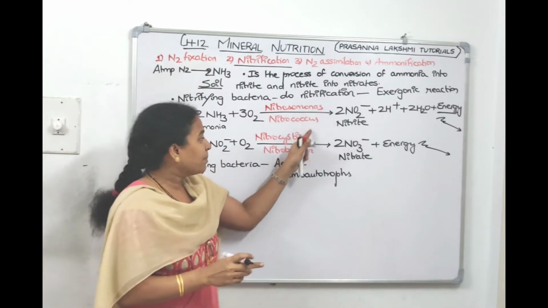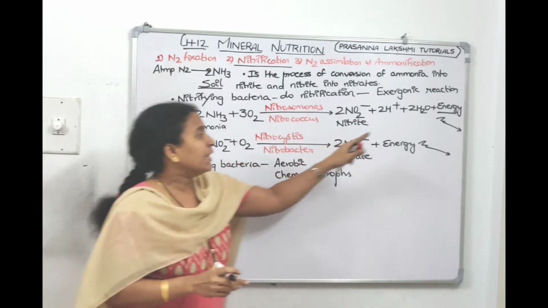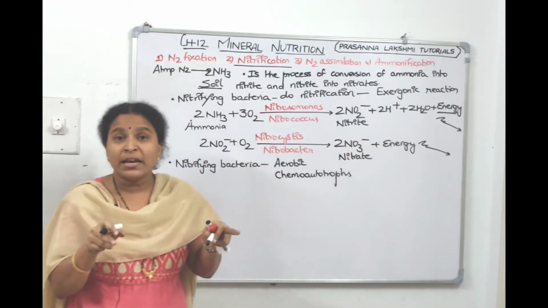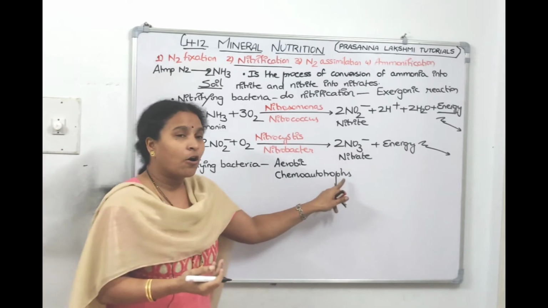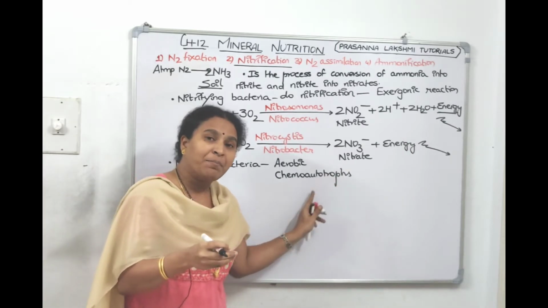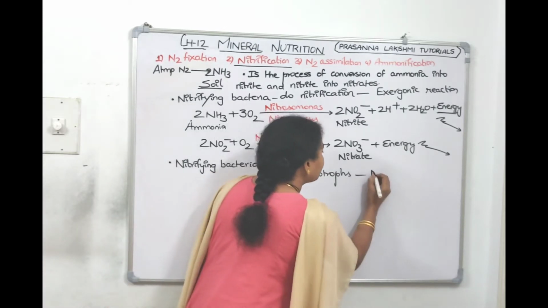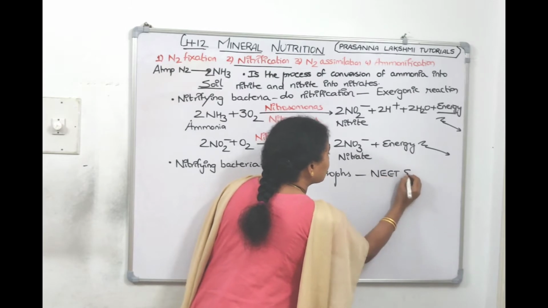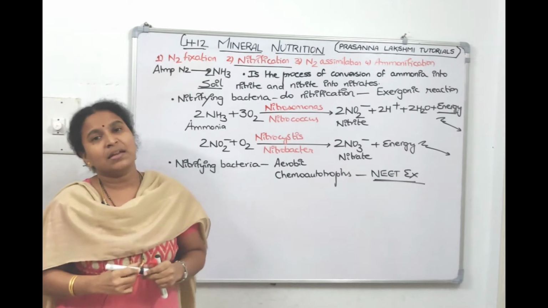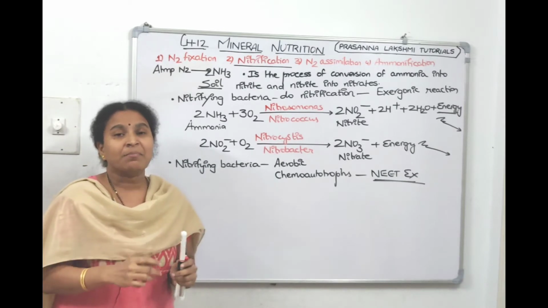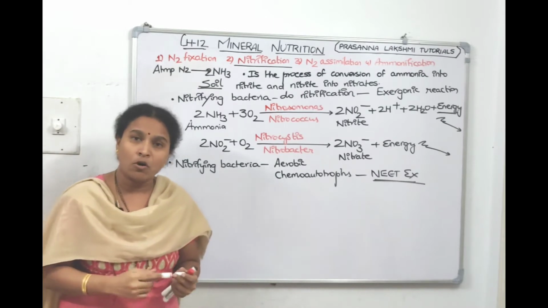These nitrifying bacteria are chemoautotrophs. They break the chemical, they get the energy. They use the energy to prepare their food. Since they are preparing their food, they are autotrophs. They are preparing the food by breaking chemicals, so that's why they are called chemoautotrophs. Children, this point has been asked in the NEET examination. I don't remember the year, but this point has been asked. Nitrifying bacteria come under which type? They are aerobic. They are chemoautotrophs.